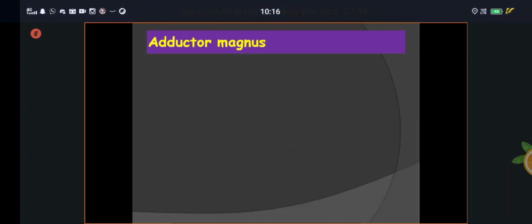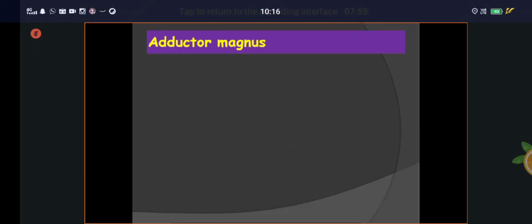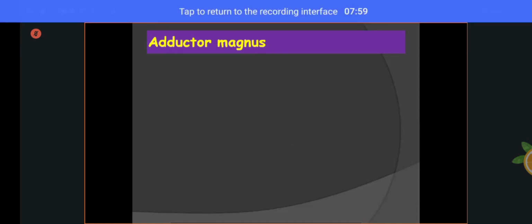One is called the adductor part, present in the adductor compartment. The ischial part is present in the posterior compartment of the thigh. Now you will study the adductor compartment, the adductor part of the adductor magnus.